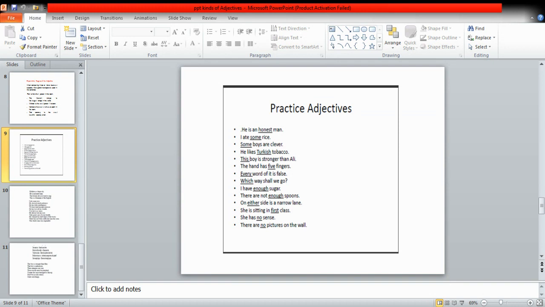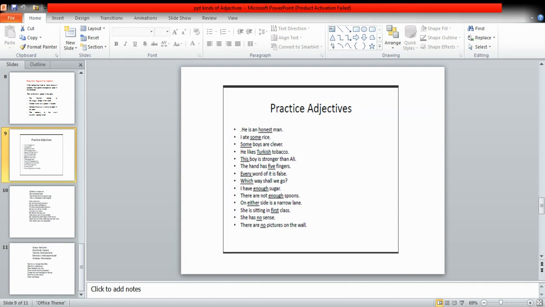So today we are going to practice all the adjectives. These are the sentences which I have selected for you from your past papers, and these sentences will simply guide you how to locate them and how to identify different kinds of adjectives. So let's start with the practice worksheet.